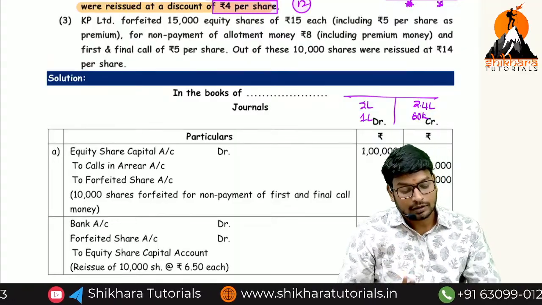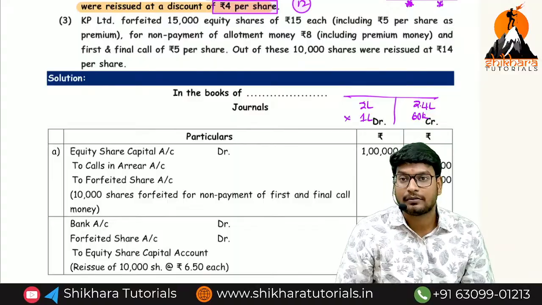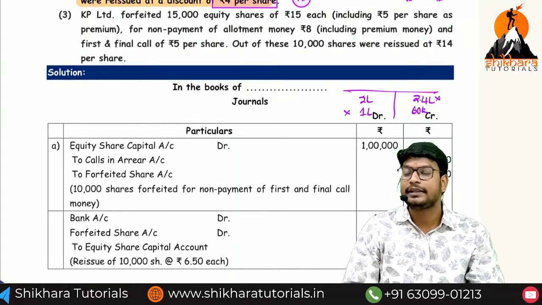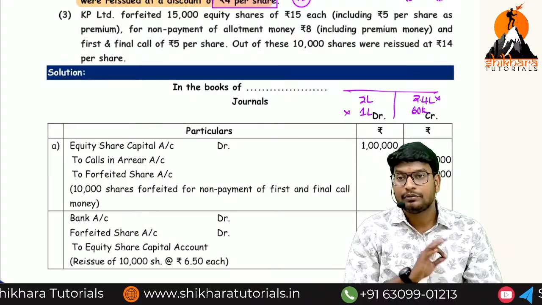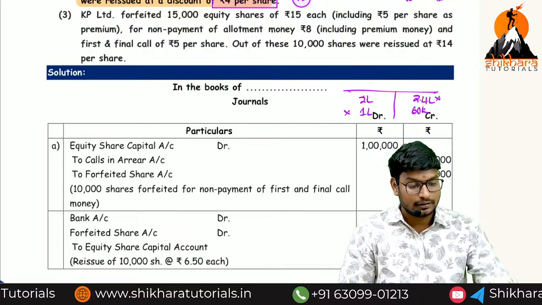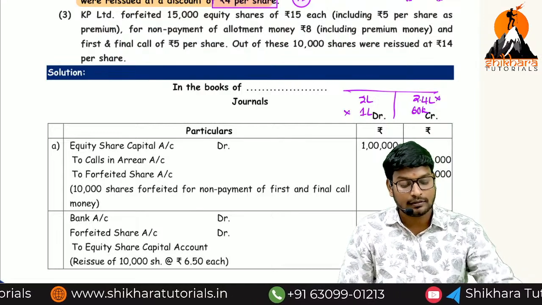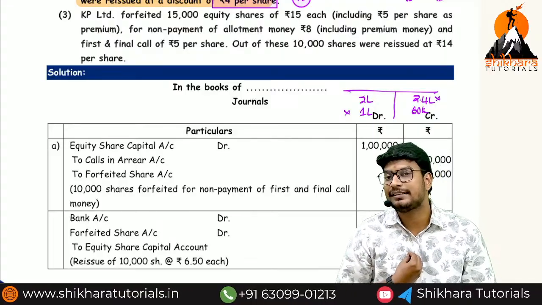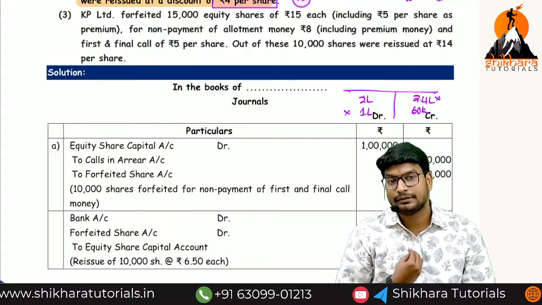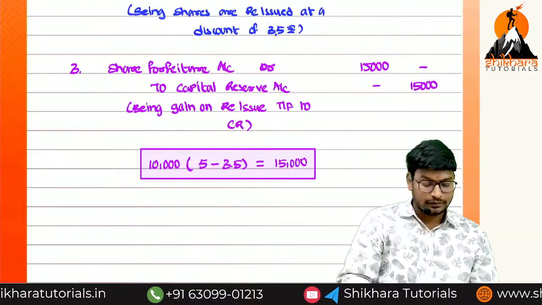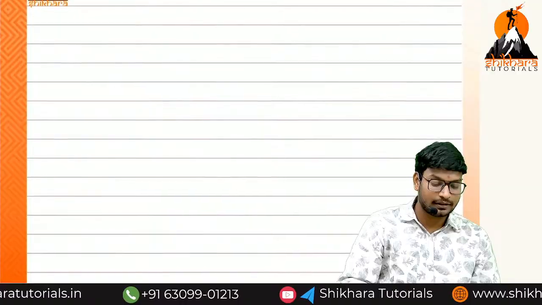We should not reduce the premium account. That means out of 2.4 lakhs, 1 lakh we have to reduce, and how much amount only we need to transfer to the share forfeiture account, ma? 1.4. Are you getting the point? Because we have received the premium. What is the entry? So case 1 or 2, ma? Case 2.